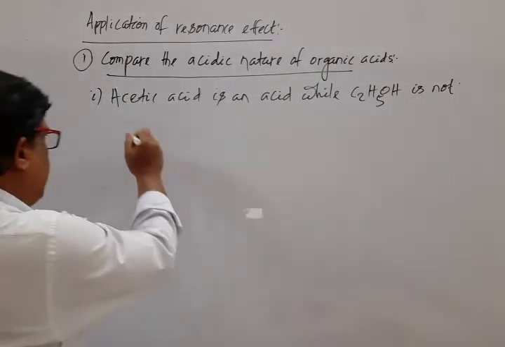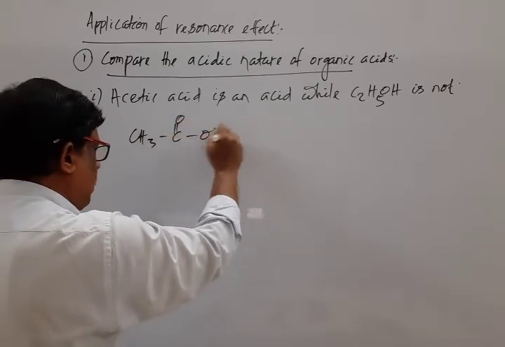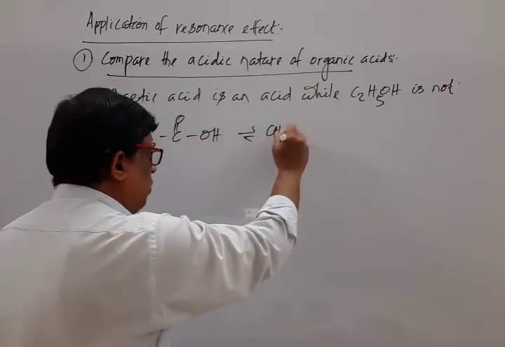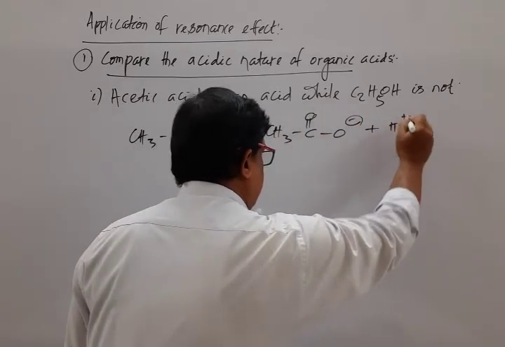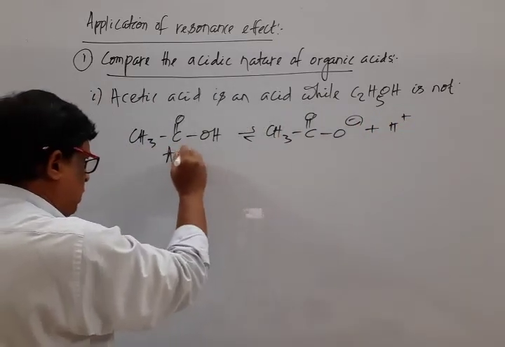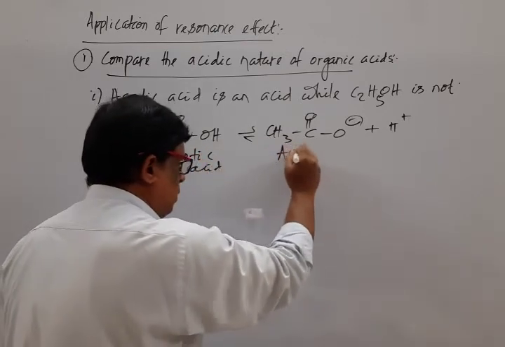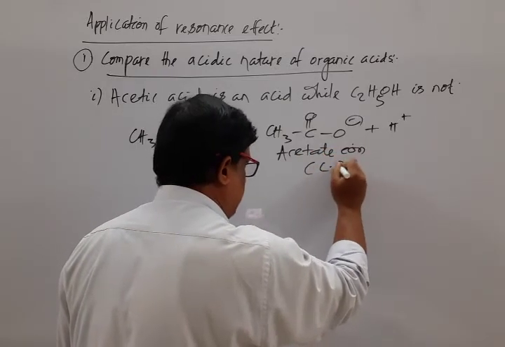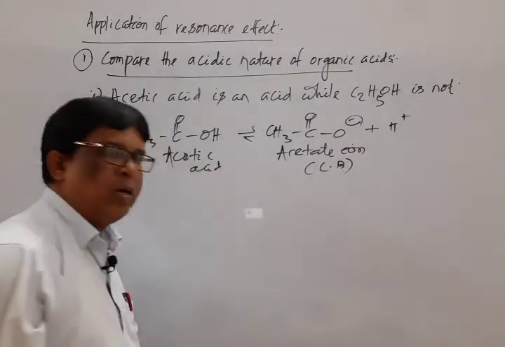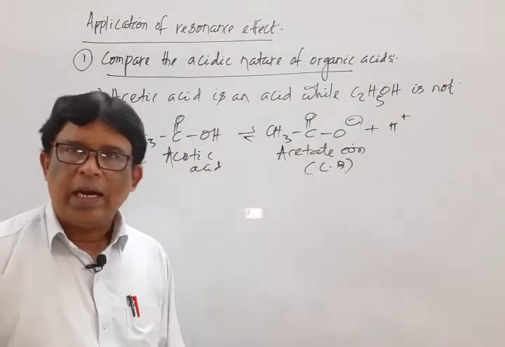Acetic acid, CH3COOH, when it ionizes forms acetate ion plus proton. It is known as acetic acid. It is known as acetate ion, or its conjugate base. It is a proton. Now we have to draw the resonating structure for acetic acid and acetate ion.